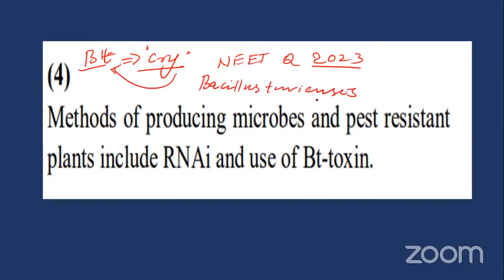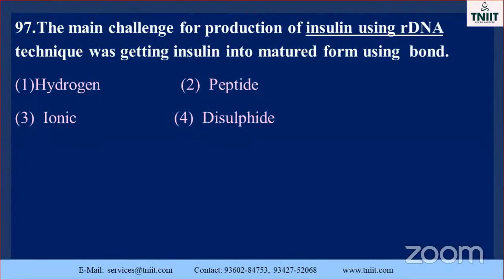Okay, like that they may ask the questions. BT cotton also you have to find. BT cotton. Don't forget, BT cotton, Bacillus thuringiensis, and cry genes, very, very important. Okay, go to the next one.